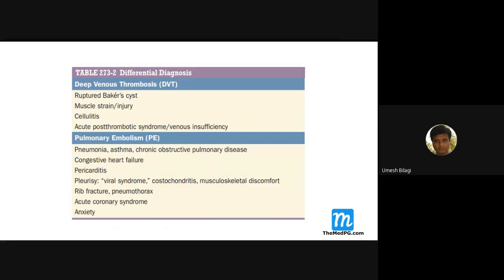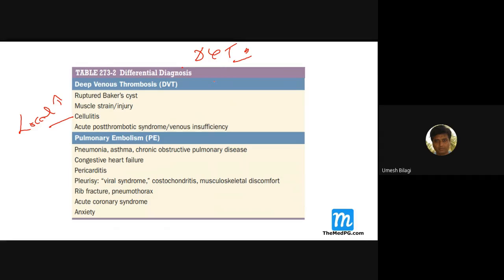Even a Baker's cyst rupture can confuse you for deep vein thrombosis. You will have to go for imaging to diagnose that. Muscle strain or injury to the muscle can also cause swelling. Cellulitis means local temperature is increased, whereas in DVT it is not.